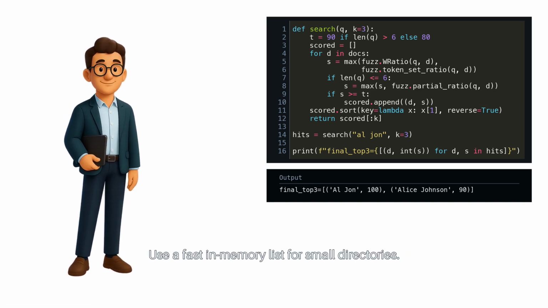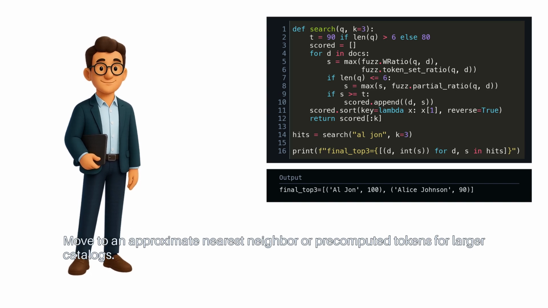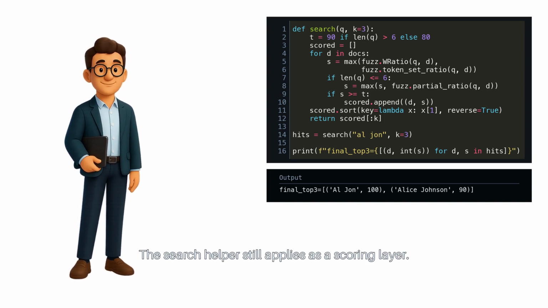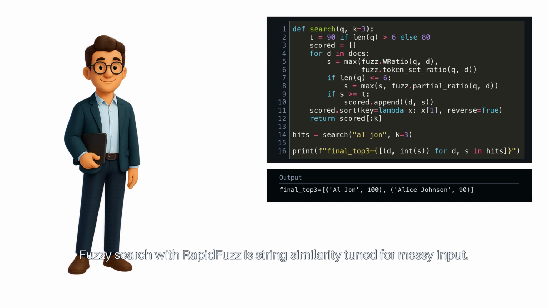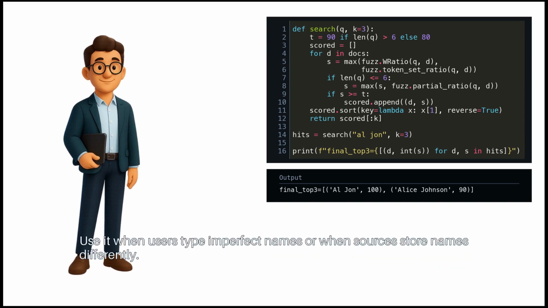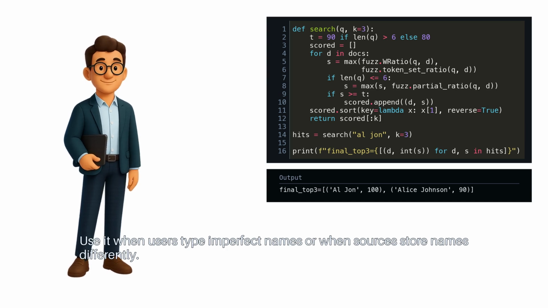Use a fast in-memory list for small directories. Move to an approximate nearest neighbor or pre-computed tokens for larger catalogs. The search helper still applies as a scoring layer. Fuzzy search with RapidFuzz is string similarity tuned for messy input. Use it when users type imperfect names or when sources store names differently.